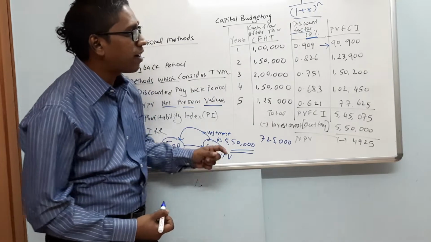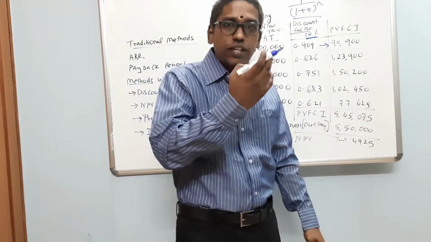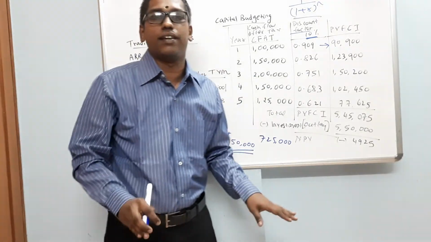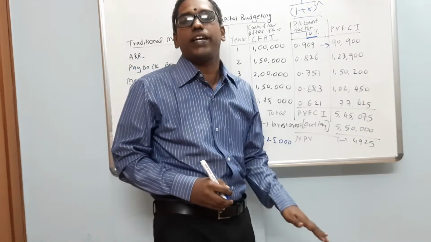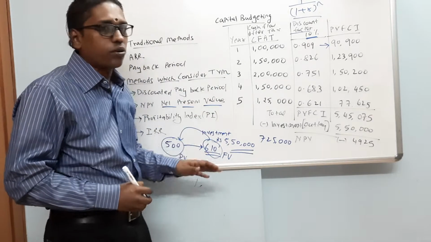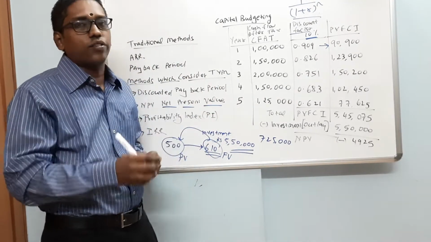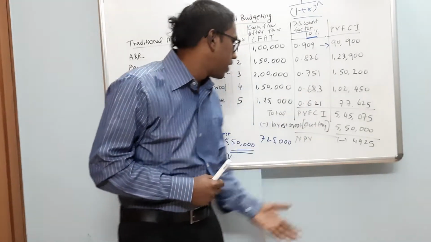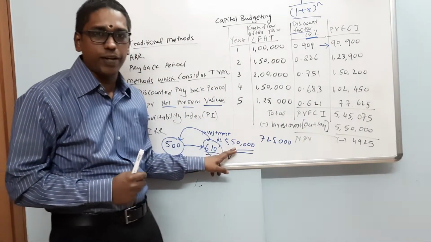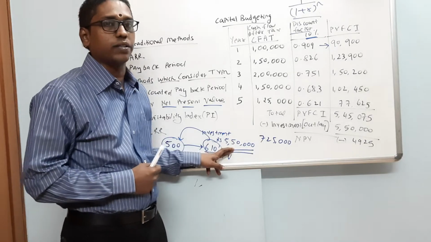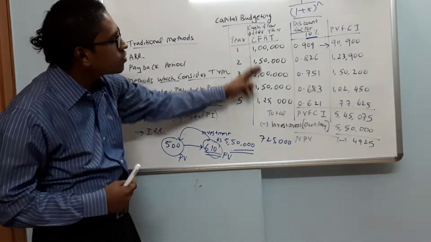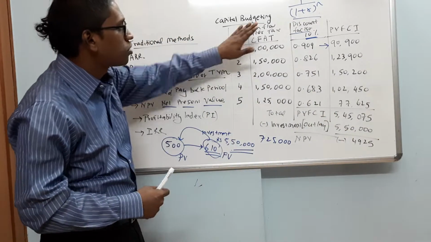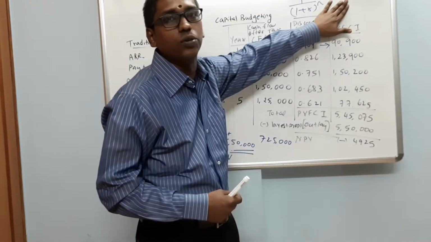Now why should we find the present value of future cash inflow? The investment that we are making is today. The outlay happens today. Therefore, we have to compare today's outflow and today's inflow. So today's outflow is 5,50,000 rupees which we are spending to buy this machine. Although all these values are future cash inflows, we have converted the future cash inflow into present value.